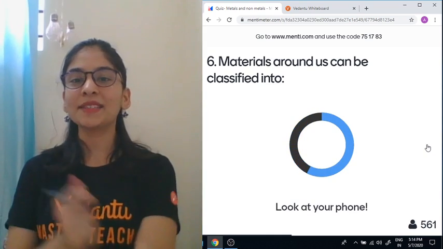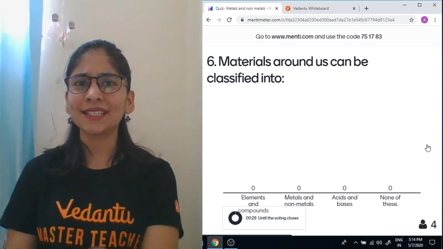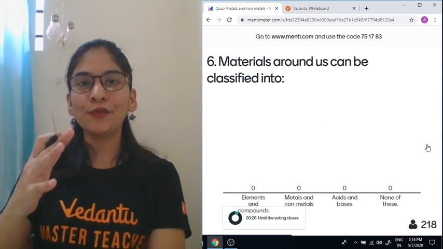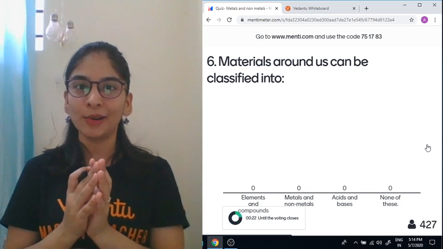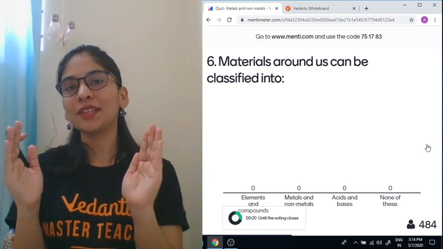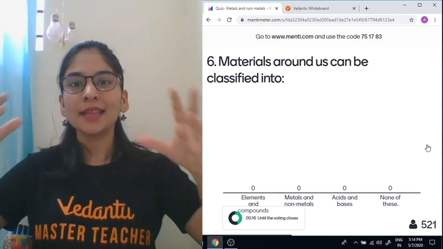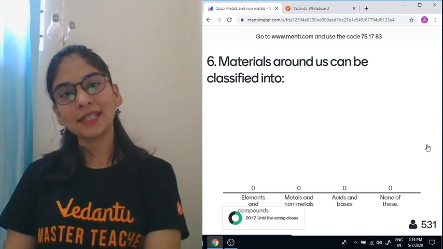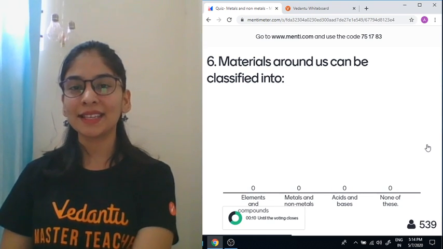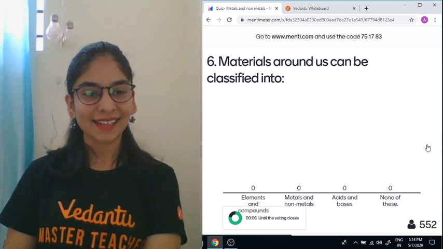Okay, the question is, materials around us can be classified into, it's like an 8th class question. Do focus. That's what we understood from the previous 5 questions. I told you 70% of the questions would be easy. Materials, whatever is there around us, is generally classified as elements and compounds, metals and non-metals, acids and bases, or none of these. The very basic thing of this chapter.